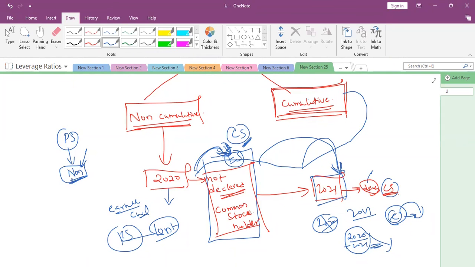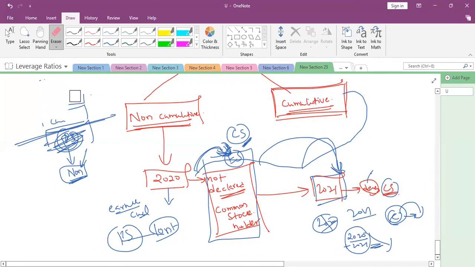Non-cumulative. Who is taking risk here now? If dividend is not declared to the common stockholders, you will be losing the dividend in any year. Means who is taking risk? Cumulative preference shareholders or non-cumulative preference shareholders? Non-cumulative. So generally, who is taking risk? Non-cumulative. So their preference dividend will be a little higher than the cumulative. That is the logic. Understood? In that way, they will be compensated.